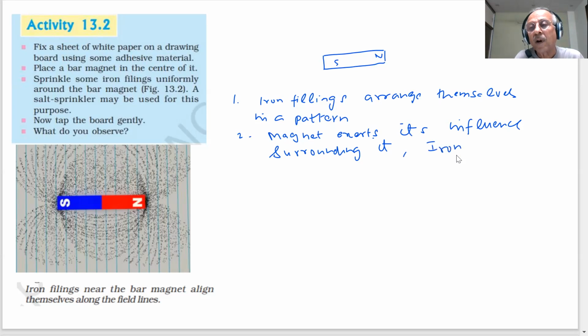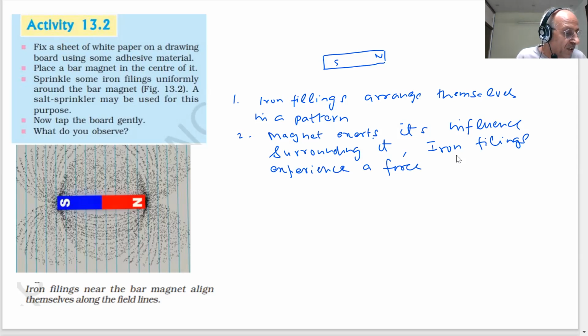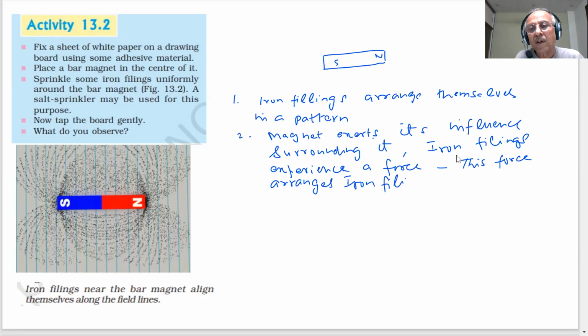Iron filings experience a force, what we call magnetic force. The force thus exerted makes the iron filings arrange in a pattern. This force arranges them in a pattern.